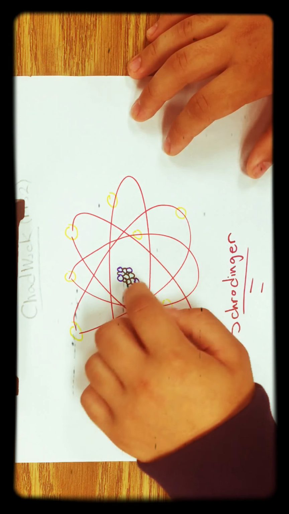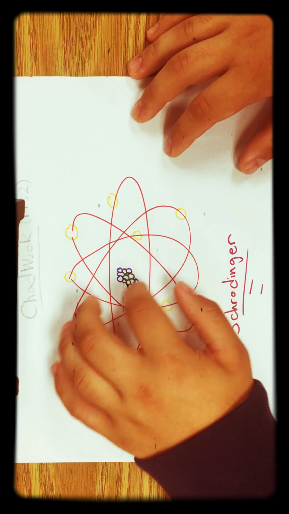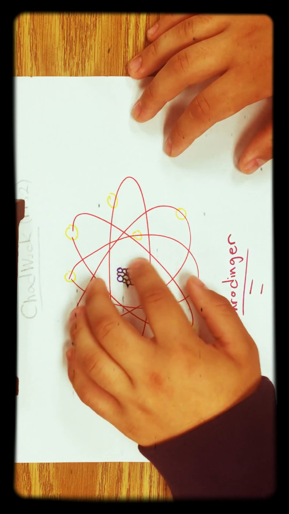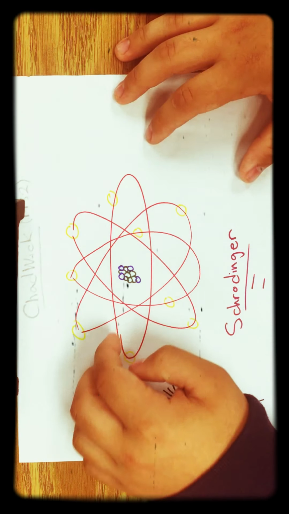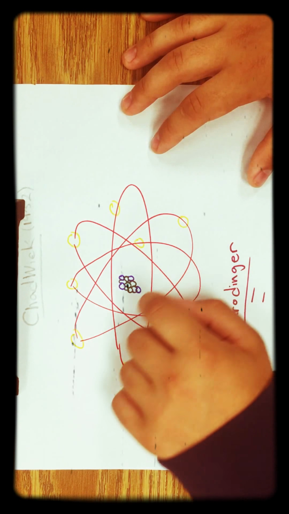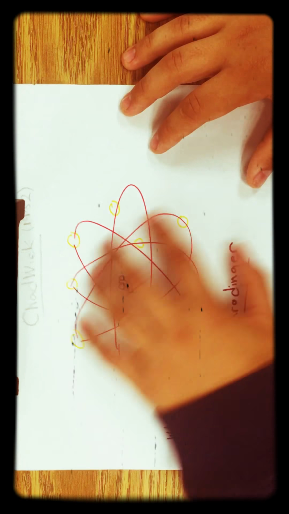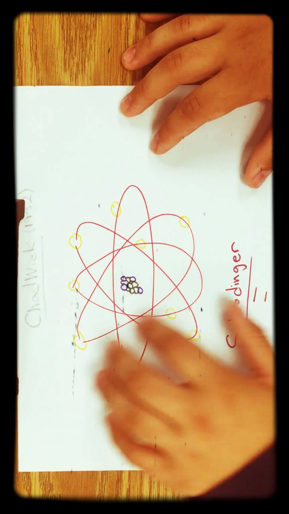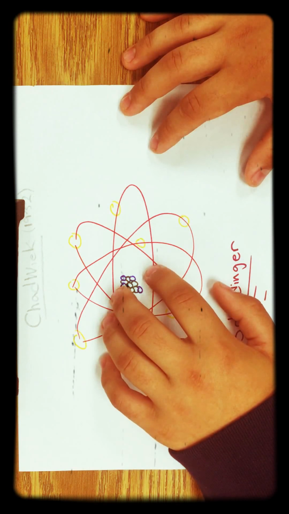So in the center of the nucleus, there had to be something that neutralized the protons' energy, which came with the idea of the neutron, because it was neutral, which canceled the energy between the protons. But Schrödinger was right about the electrons being in this new area, though he believed it was this form.